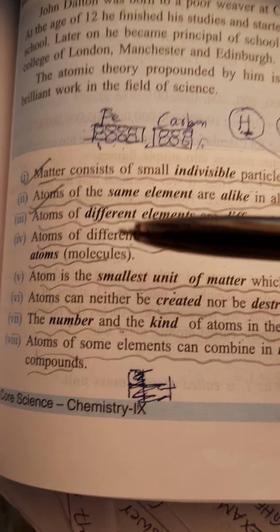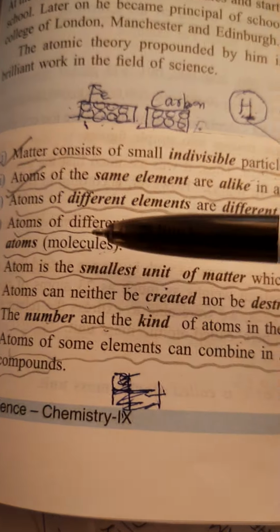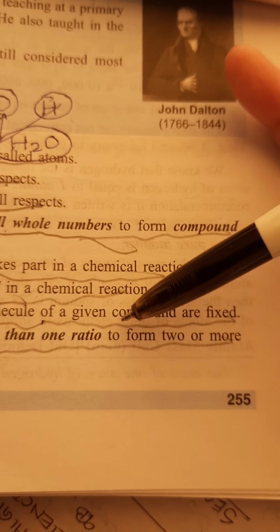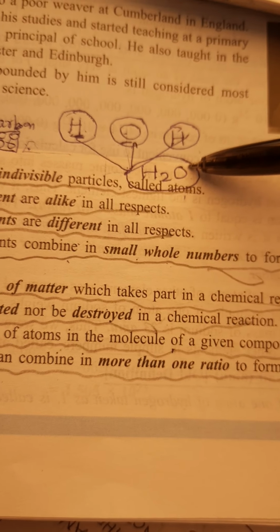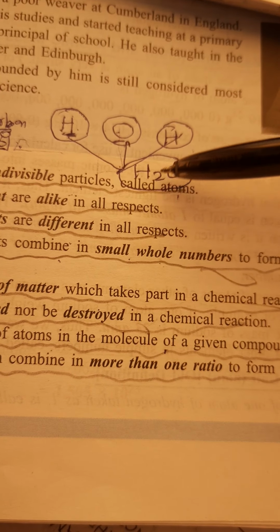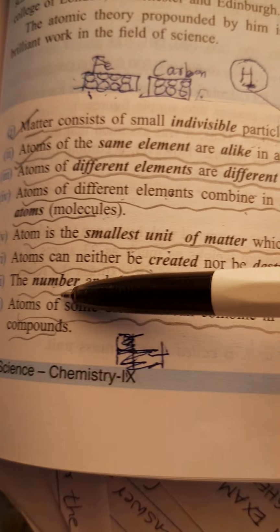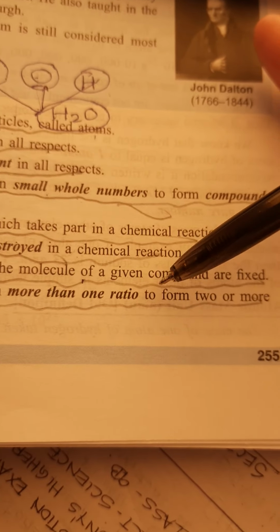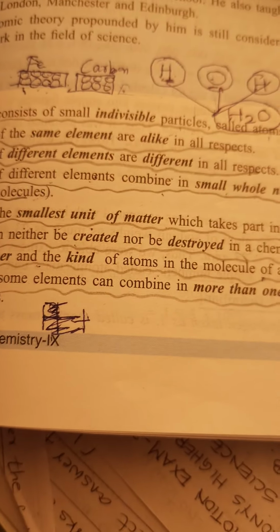Now, atoms can neither be created nor destroyed in a chemical reaction. The number and the kind of atoms in a molecule in a given compound are fixed. For example, in a molecule of water, the atoms of hydrogen, that is 2 atoms, and 1 atom of oxygen are always fixed. Then atoms of some elements can combine in more than one ratio to form 2 or more compounds.